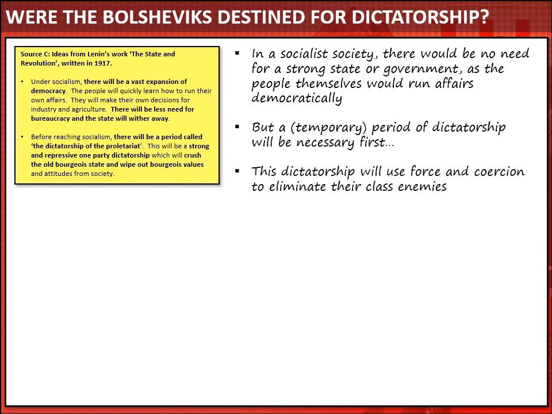And he states very clearly that in that period of dictatorship, the party will need to use force and coercion to eliminate their class enemies. So we have evidence there that Lenin intended to set up a one-party dictatorship based on the use of force, at least for a period of time.